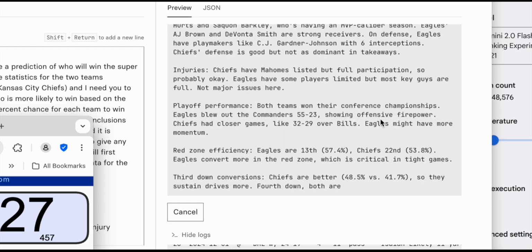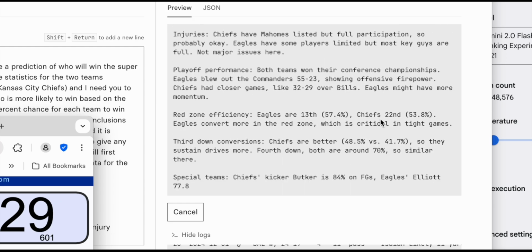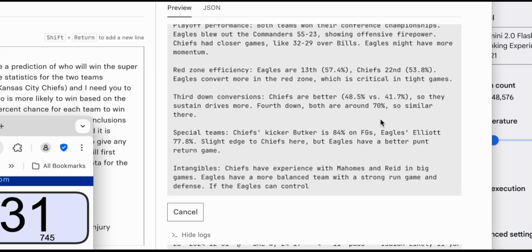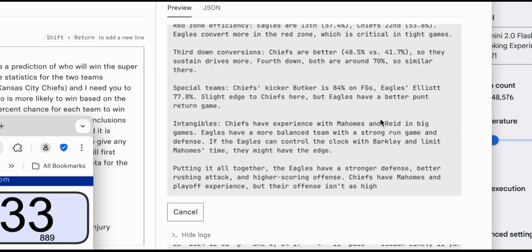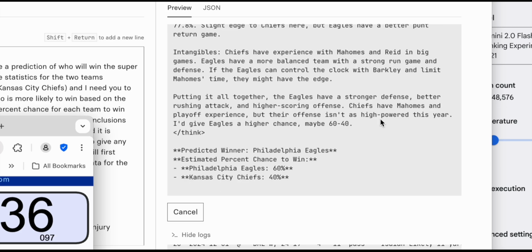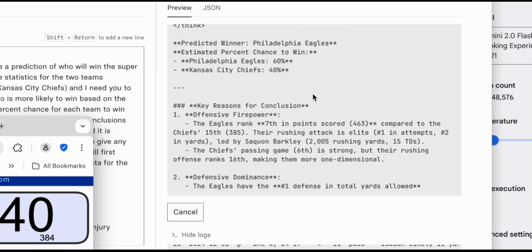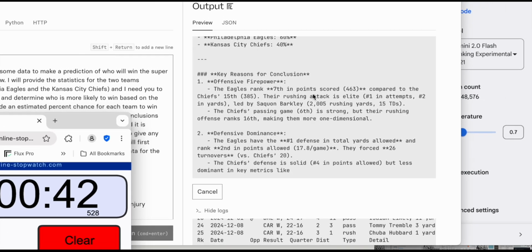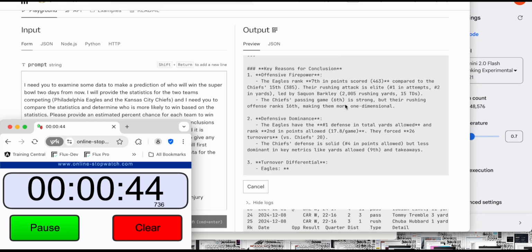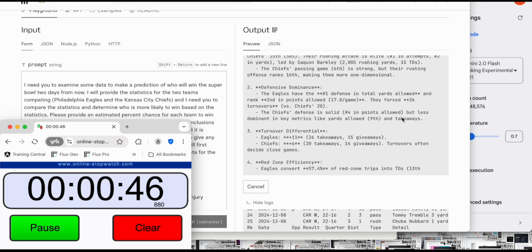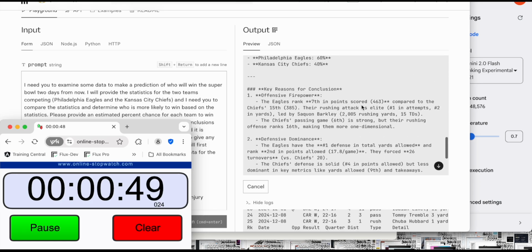Eagles might have more momentum. Oh, wow. Okay, so Philadelphia Eagles 60%, Chiefs 40%. This is against what the odds are currently, but it didn't give a final answer yet. It's still thinking, I believe. Or did it? So okay.